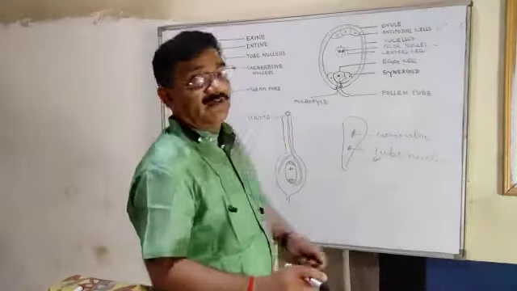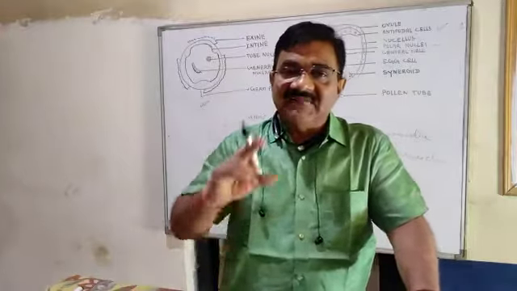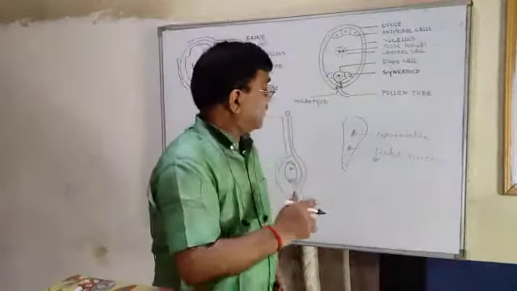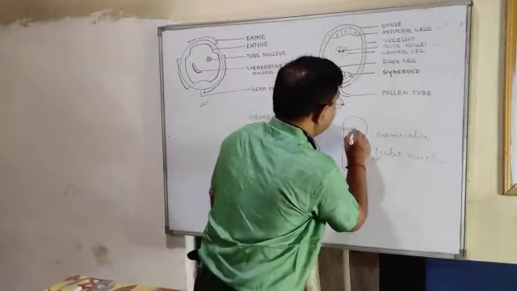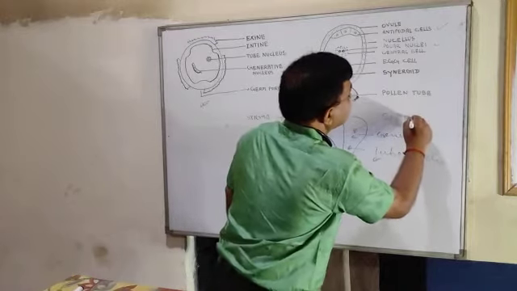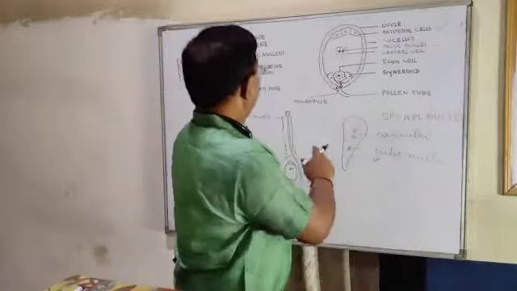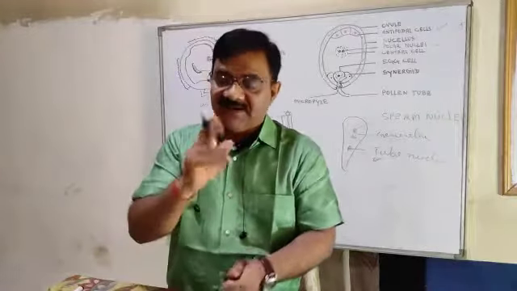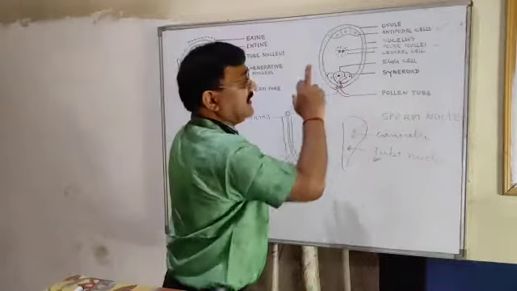Coming to the generative nucleus or reproductive nucleus. Generative nucleus divides to form two sperm nuclei. Try to understand. Generative nucleus now divides to form two sperm nuclei, and the two sperm nuclei enter the synergids.